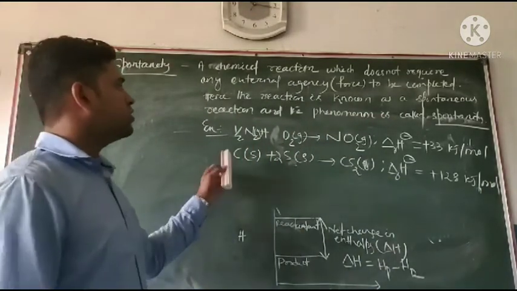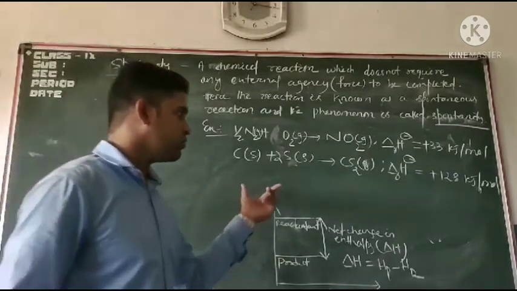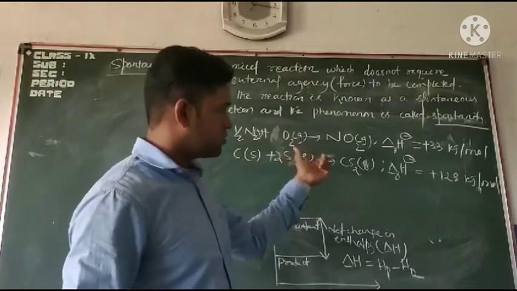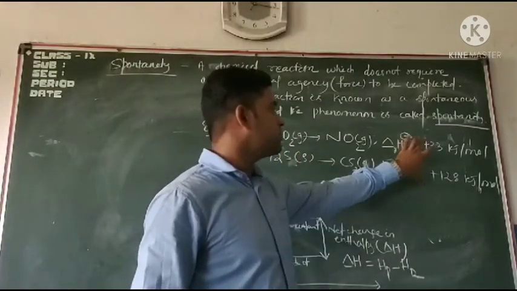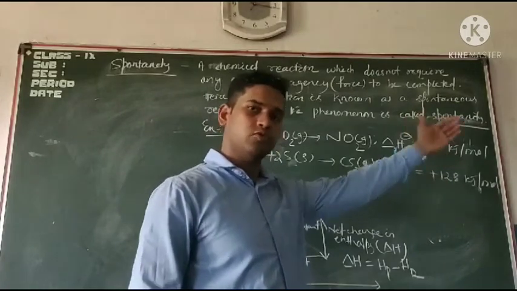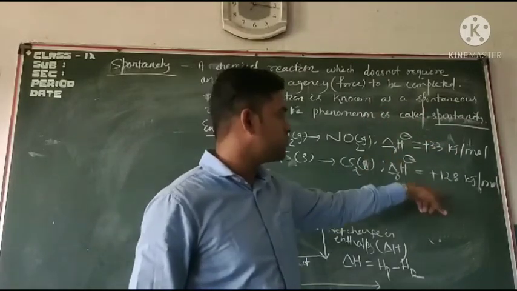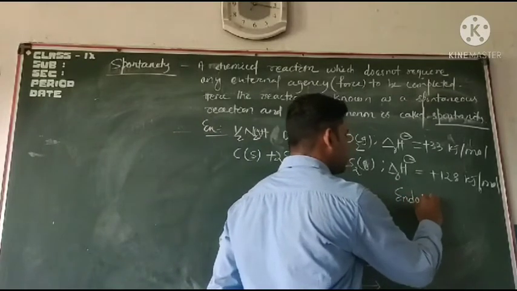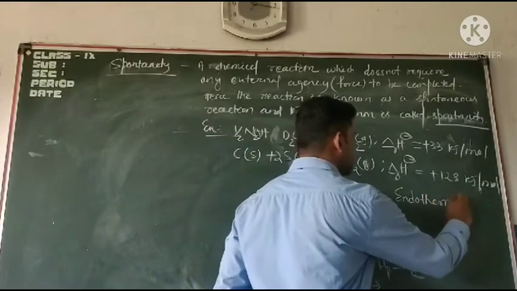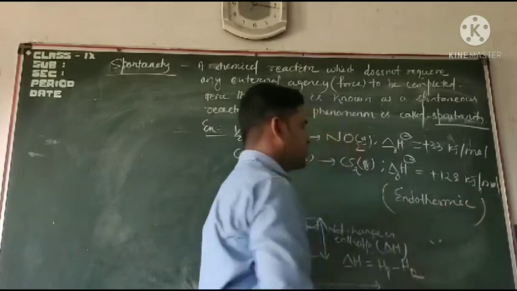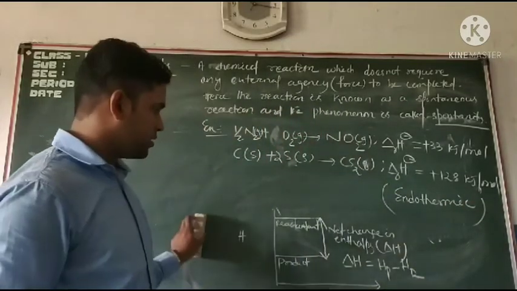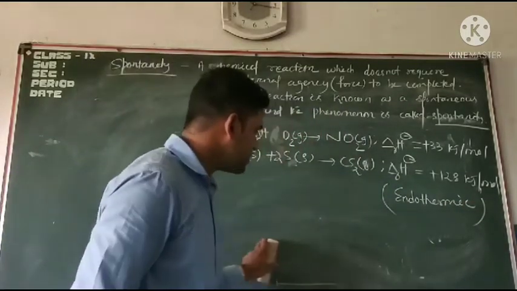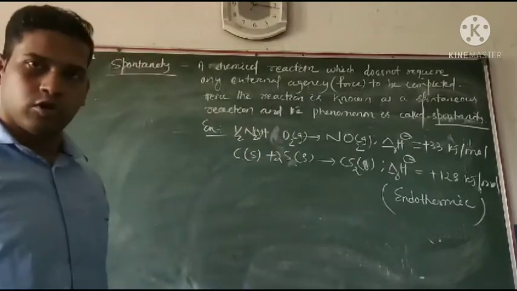Okay, in the previous reactions we saw that the enthalpy value was negative. That was for exothermic reactions; here the enthalpy value is positive. So these two reactions are what type of reaction? Endothermic reactions.